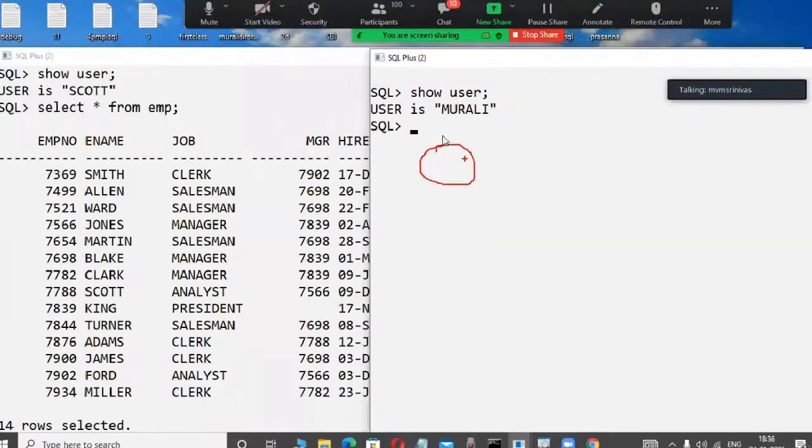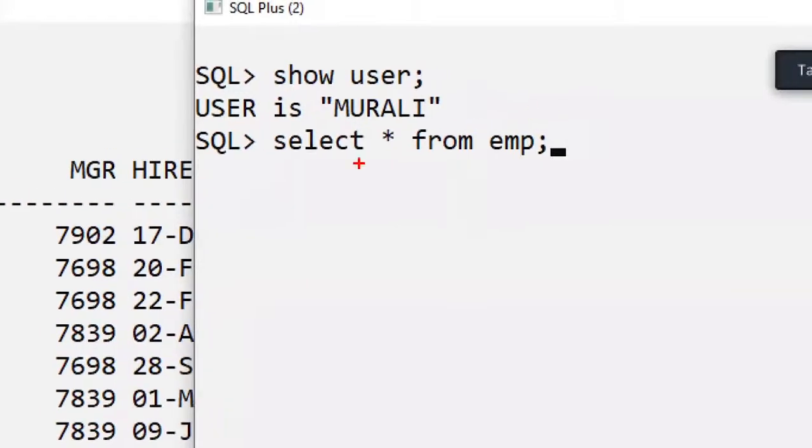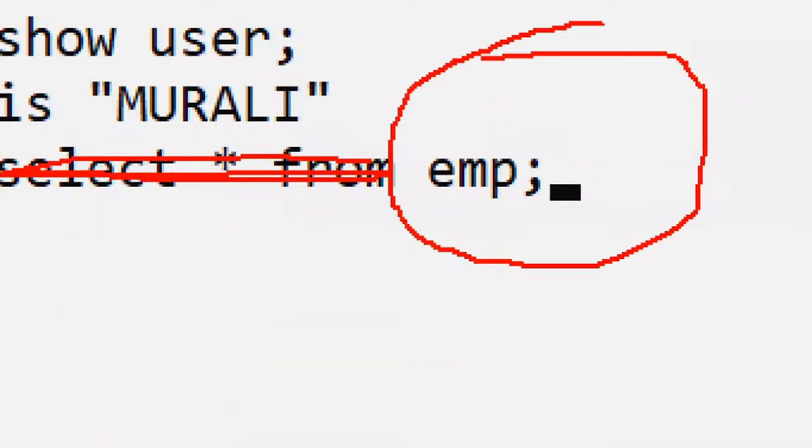Now, this Murali user is using some commands on this Scott user table. The SQL language is there in the future. For example, select star from EMP. In the Murali user, this table is not there, but he is typing some command only. Don't worry, this SQL command is for the future. Select star from, table name EMP. The Murali user is only typing.